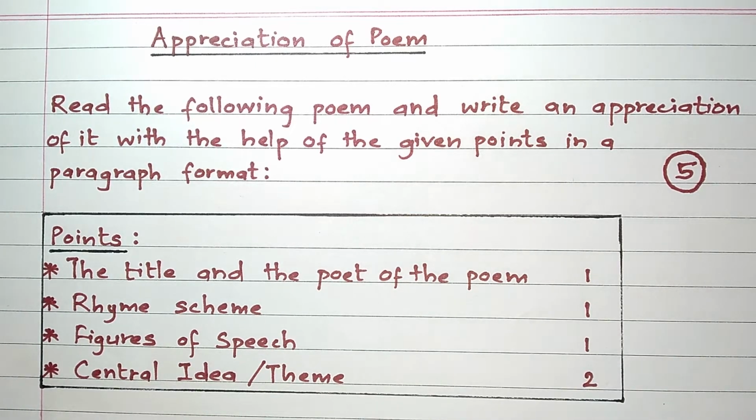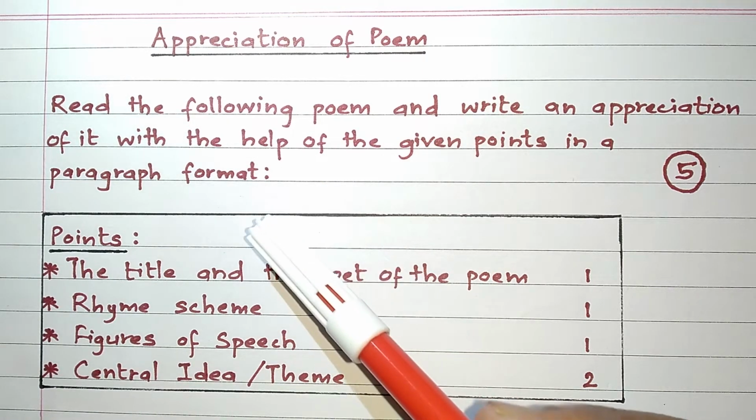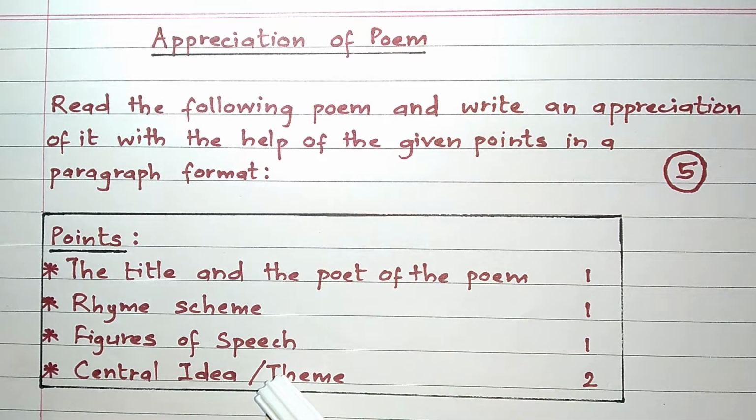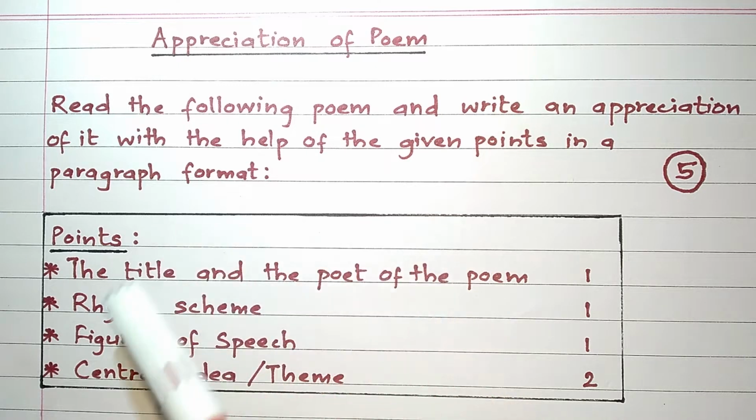So first the poem is given to you along with the title of the poem and the name of the poet, and below the poem these points are mentioned. Friends, you are expected to write the appreciation of the poem based on these points only. So first let us have a look at the points.